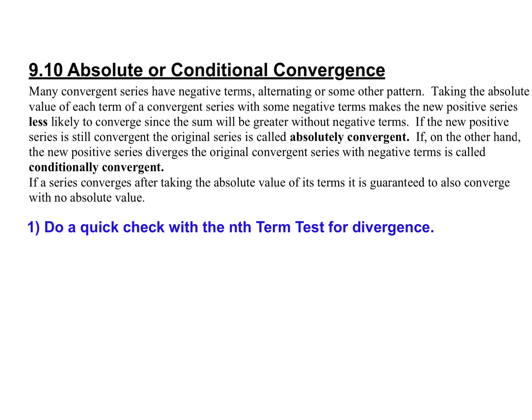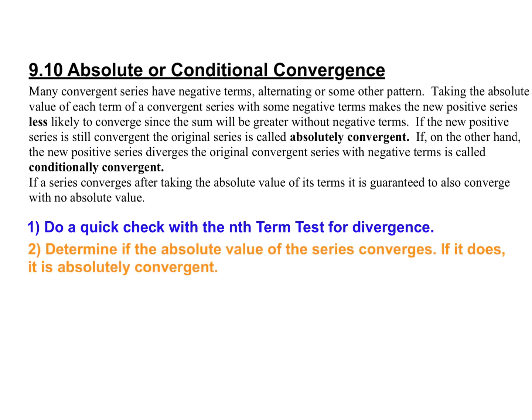Because right away, if the original series is divergent, then there's no reason to test for absolute convergence, right? Because if it's absolutely convergent, then the original one also converges. So do that one first. Do a quick check of that. Always the first one.